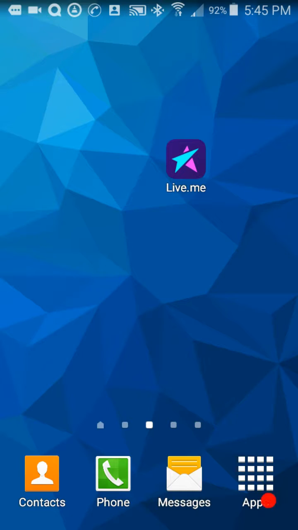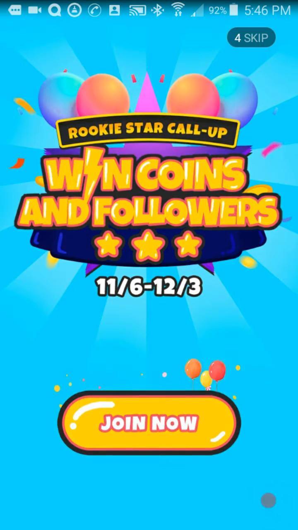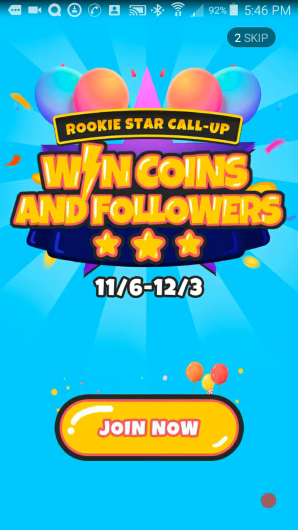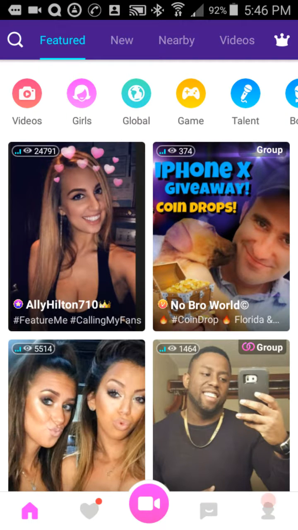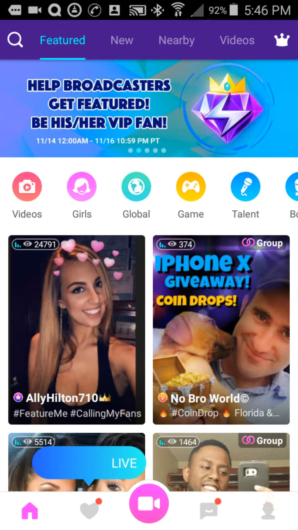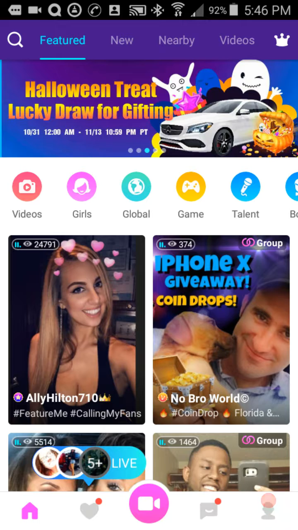Anyhow, let's go ahead and open up this app. As you can see the icon on the screen, LiveMe. When you first open up the app, you'll get an advertisement or a notification like a systematic raffle. We're doing contests. This is on the platform, so it's not technically just an advertisement. It's a notification of a system and what the platform is doing.